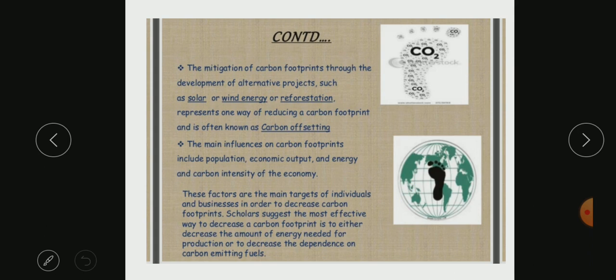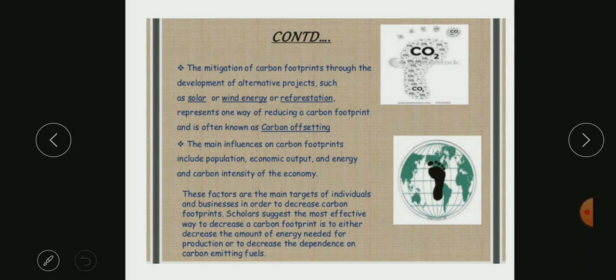So the mitigation of carbon footprints through the development of alternative projects is how one can stop or reduce this. For example, if I know that I am producing so many tons as my carbon footprint in a year, and obviously it is contributing to climate change, greenhouse gases, global warming, ozone depletion, so all of that it is contributing. So as an individual, I can help reduce at least my direct or primary footprint. So how will I be able to do it?